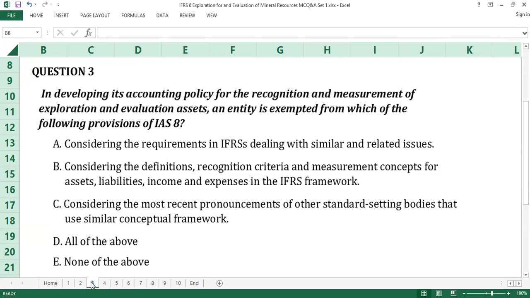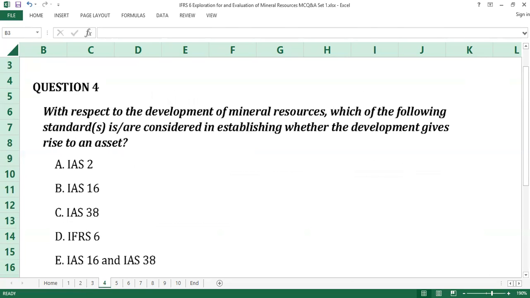Ten seconds gone. Twenty seconds gone. Time up. Question number 4.